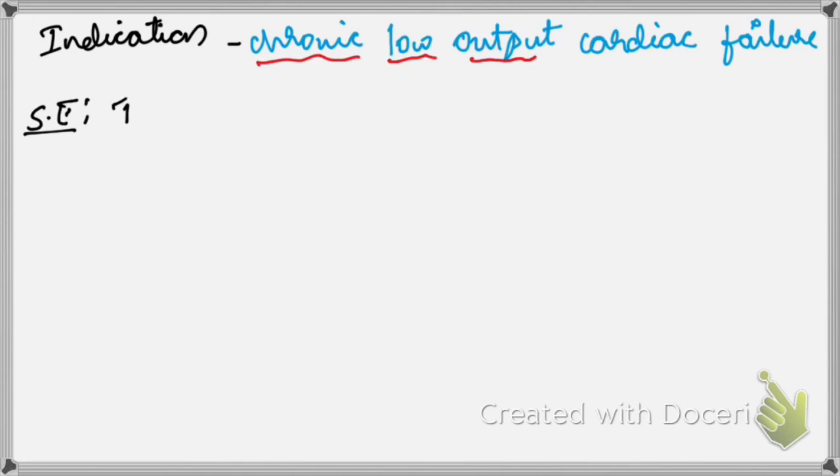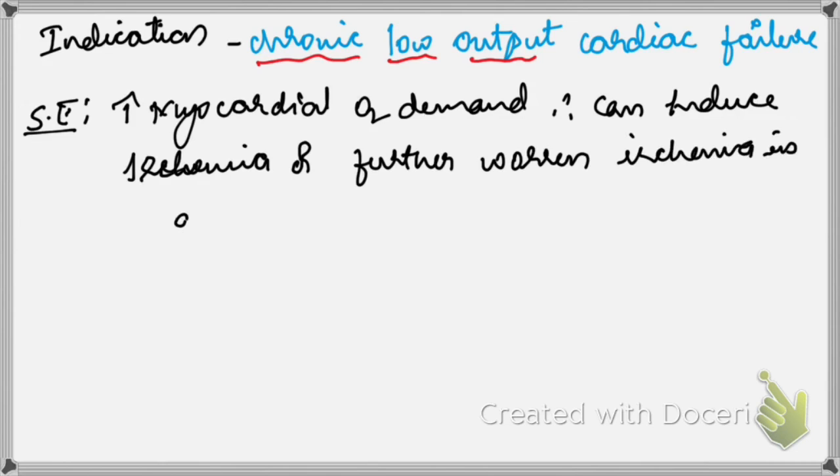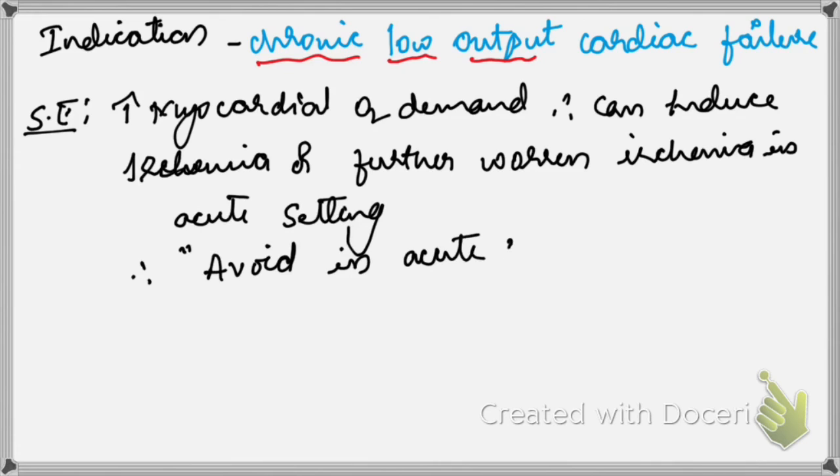So what are the side effects of this? Increase in myocardial contractility via beta 1 action leads to increase in myocardial oxygen demand, so it can induce ischemia or further worsen the ischemia in acute settings, right. Increased myocardial contractility requires increased oxygen, so demand supply mismatch occurs. Already the patient has hypotension, so it can induce or further worsen the ischemia in acute settings. That's why I said it should be a chronic and low output state, where we increase the cardiac output. So avoid in acute settings, okay.